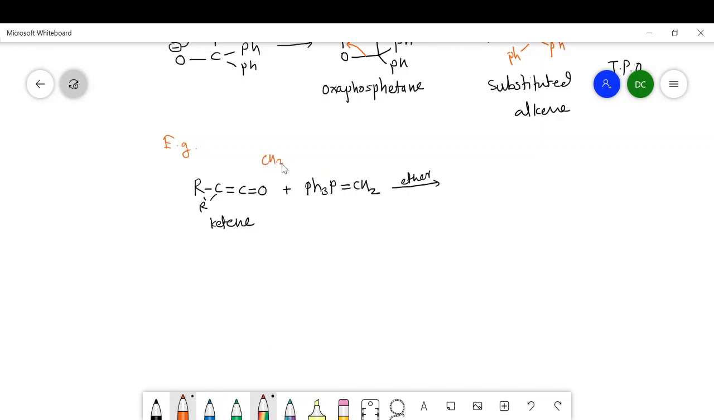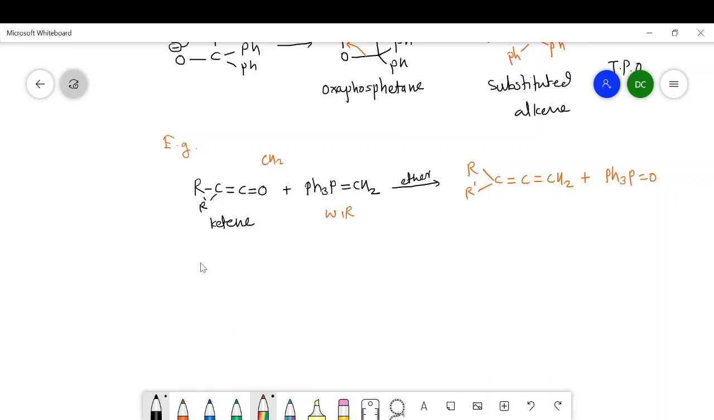a CH2 group. So once again I will write the structure of ketene here, but instead of oxygen I will write a CH2 group. This CH2 group came from the Wittig reagent. In this way, a ketene also undergoes a reaction with the Wittig reagent to form corresponding alkenes, and the remaining product will be the triphenyl phosphine oxide. So not only the carbonyl compound, ketene also undergoes Wittig reaction.